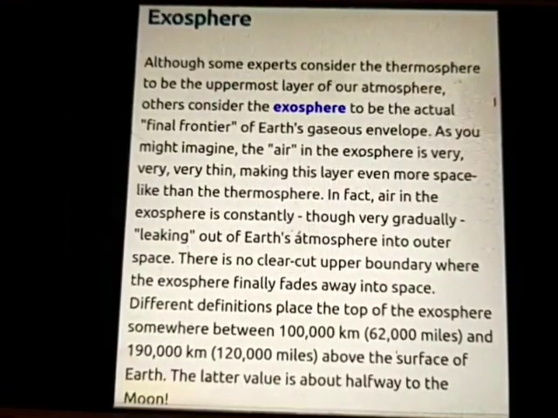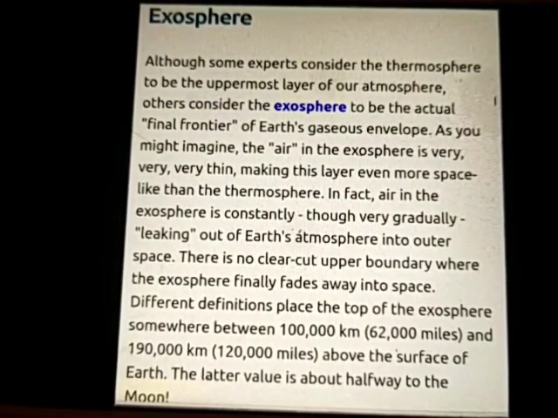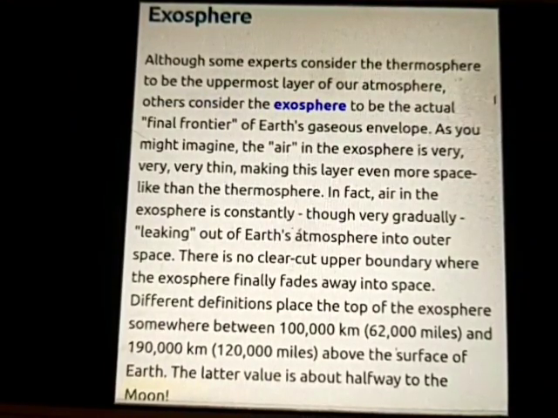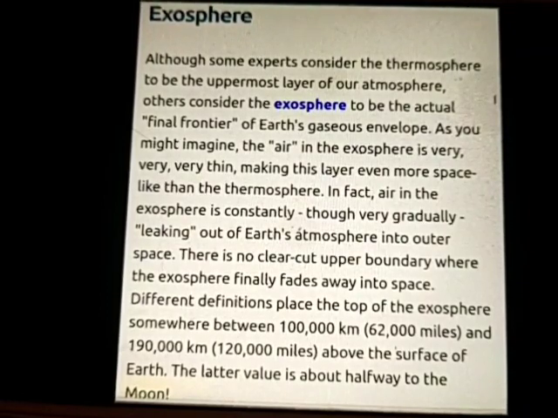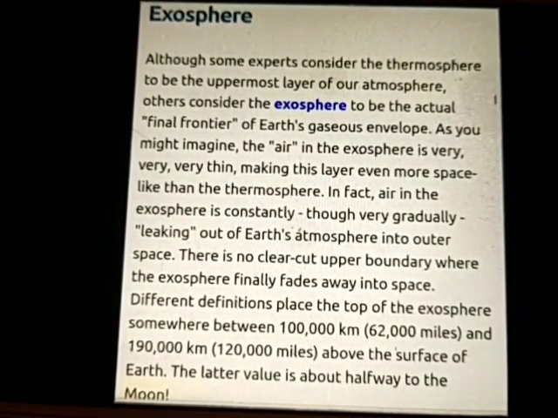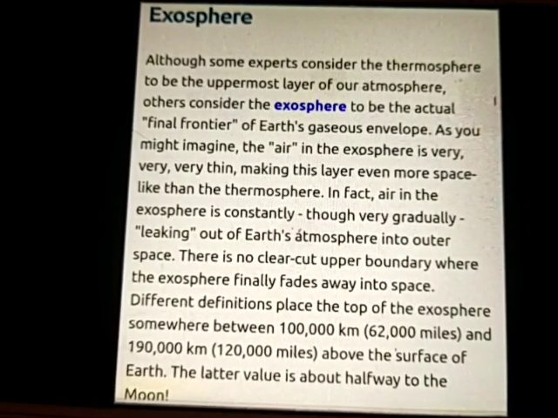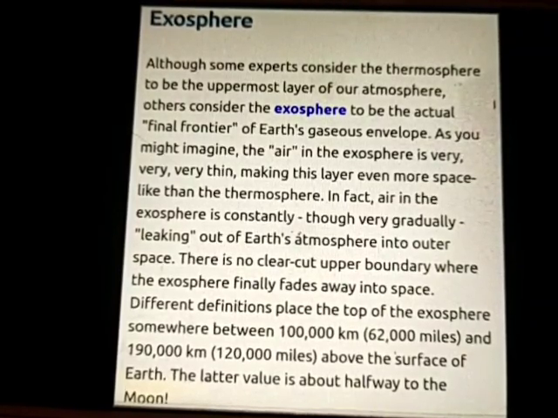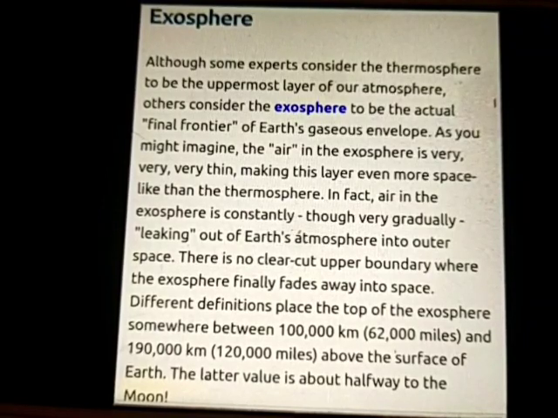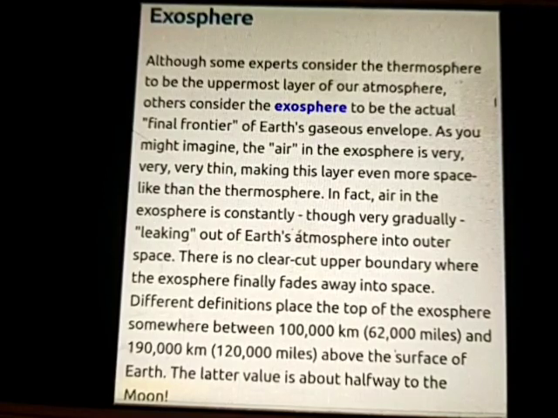Next is exosphere. Although some experts consider the thermosphere to be the uppermost layer of our atmosphere, others consider the exosphere to be the actual final frontier of Earth's gaseous envelope. As you might imagine, the air in the exosphere is very thin, making this layer even more space-like than the thermosphere. In fact, air in the exosphere is constantly, though very gradually, leaking out of Earth's atmosphere into outer space.